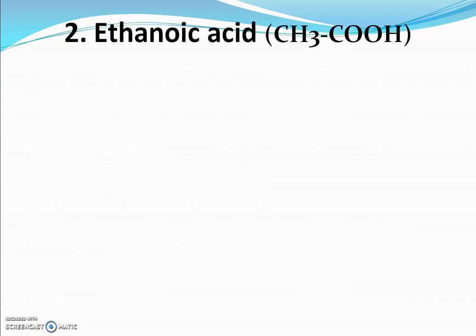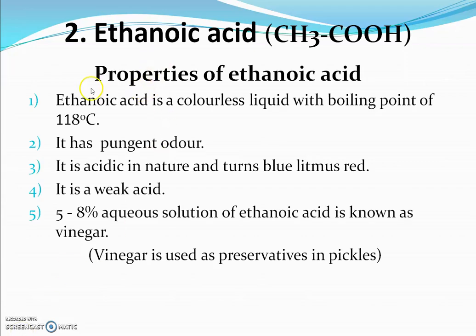The second important organic compound is ethanoic acid, which is popularly known as acetic acid and has formula CH3COOH. Now let us discuss the properties of ethanoic acid. Number 1, ethanoic acid is a colorless liquid with boiling point 118 degrees Celsius. The boiling point of ethanoic acid is 118 degrees Celsius.